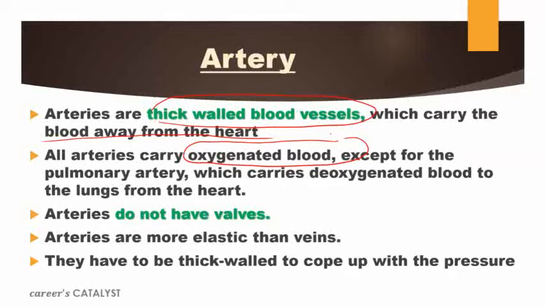But we have a special artery in our body named the pulmonary artery. This is the only artery which carries deoxygenated blood. कहाँ से कहाँ तक? From the heart to the lungs, because the lungs are the site where we exchange gases like carbon dioxide and oxygen by using alveoli.